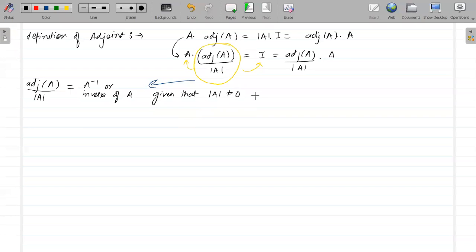That means A is a non-singular matrix. Understood? If determinant of A is not equal to 0, then we can find the inverse of any matrix.